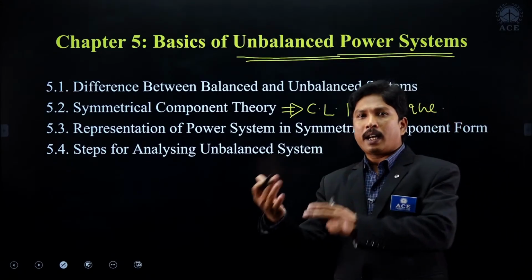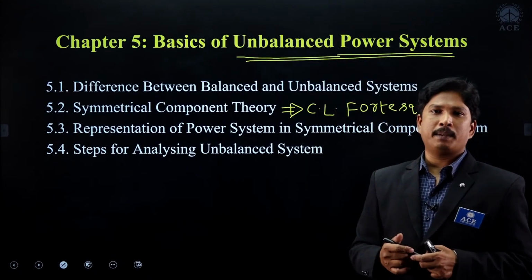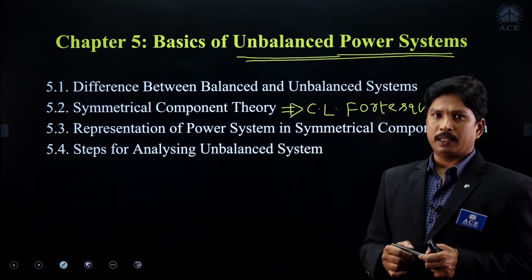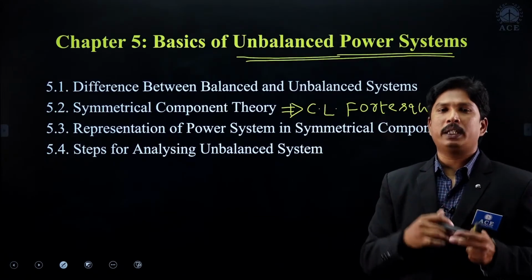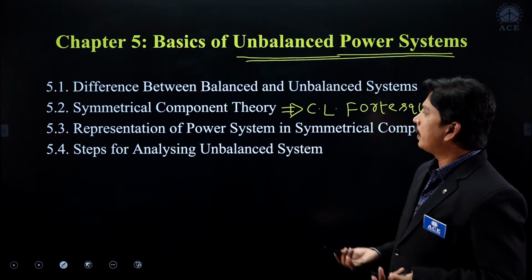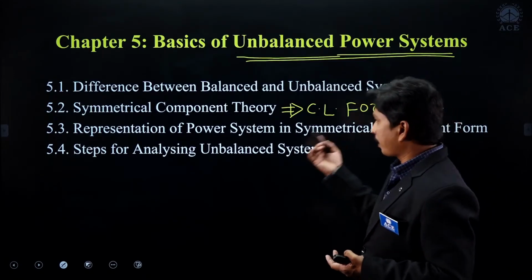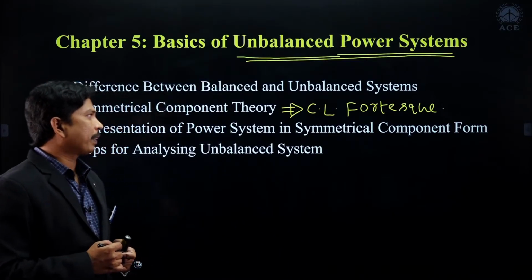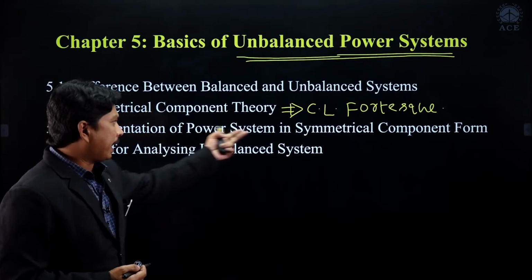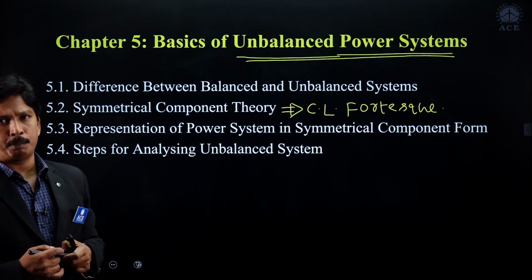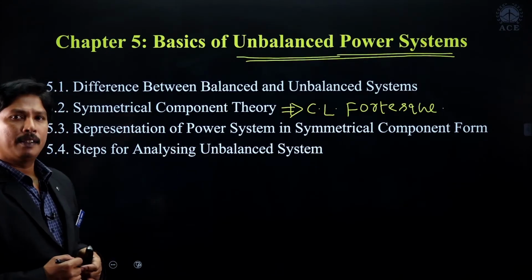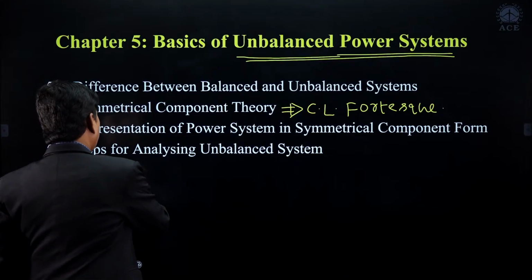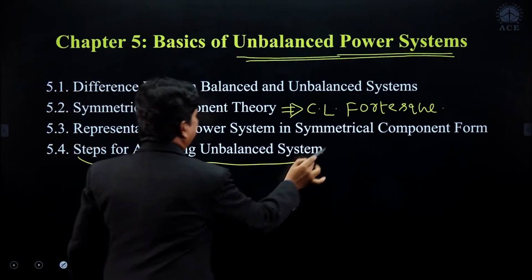Similarly, we will take current equations and implement them in the symmetrical components, analyze the voltage and current equations, and calculate the complex power in the symmetrical components. We will represent the entire power system in symmetrical component form and see how to analyze the unbalanced system.